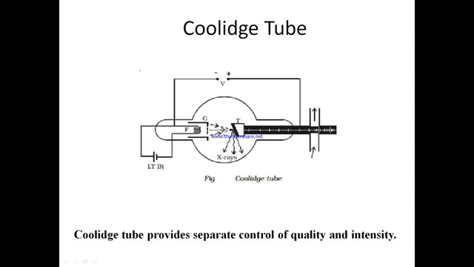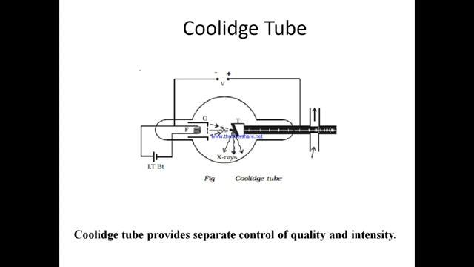which is the target. The electrons are produced via the thermionic emission from white tungsten filament by applying low potential difference through a low tension battery. High voltage of about 50,000 volts is applied between the cathode and the anode. The target is again placed at an angle of 45 degrees to the path of electrons. It should have high atomic number, it should have high melting point, and it should have high thermal and electrical conductivity.